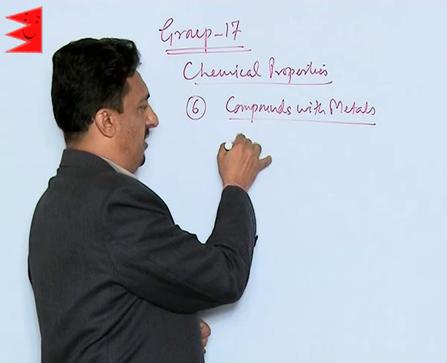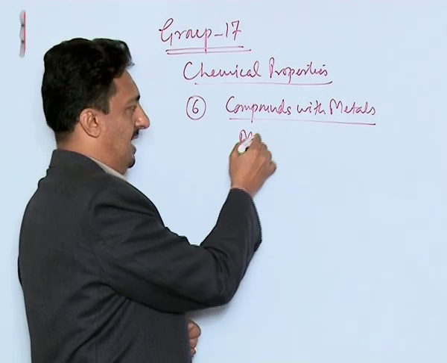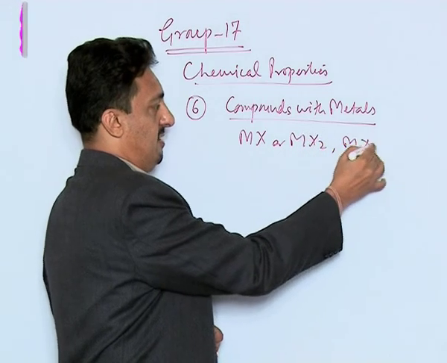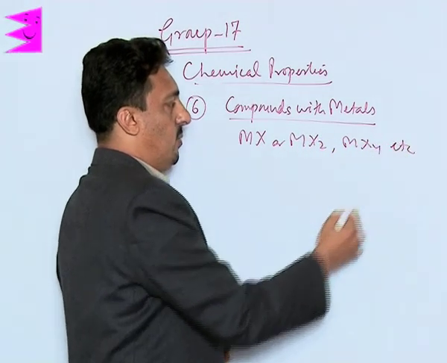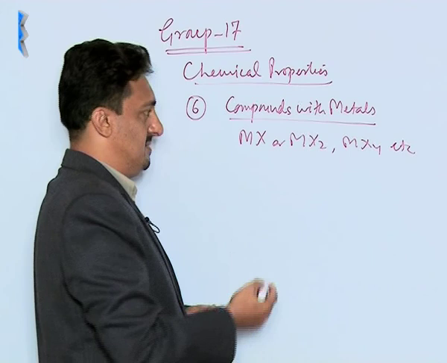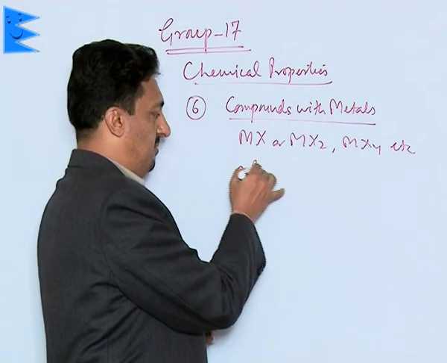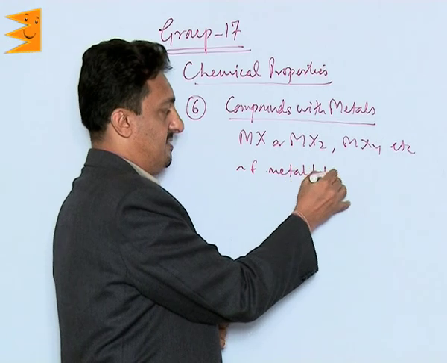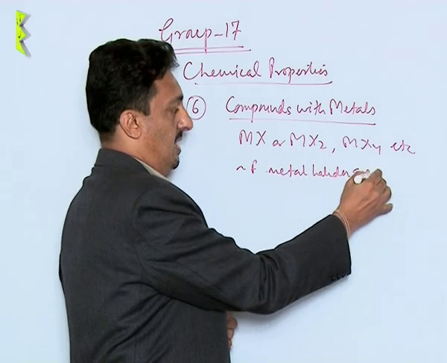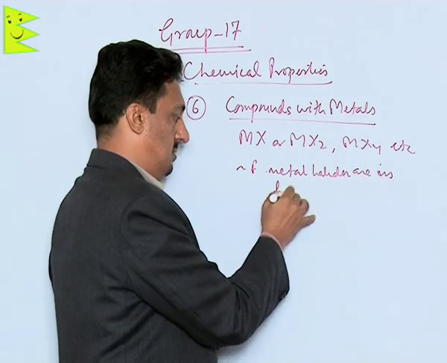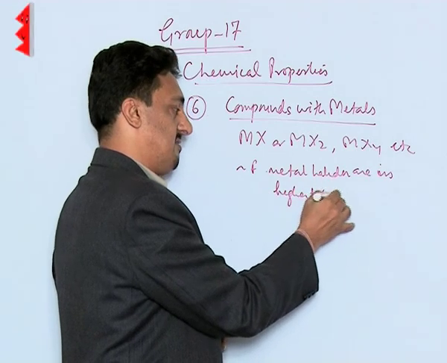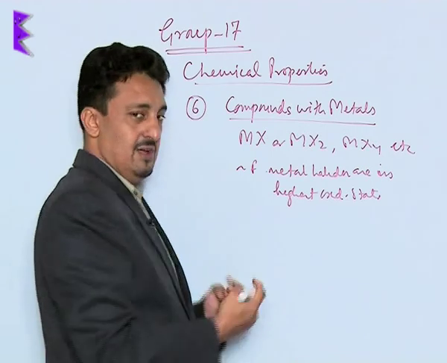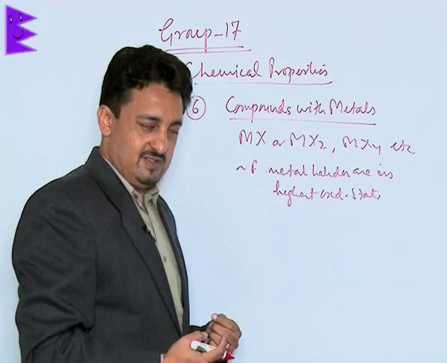Now with metals they form the halides like MX or MX2, or it can be MX4, etc. What we need to know is that with fluorine mostly the metal halides are in highest oxidation states, and with chlorine, bromine and iodine they can be in their intermediate or in the lower states.